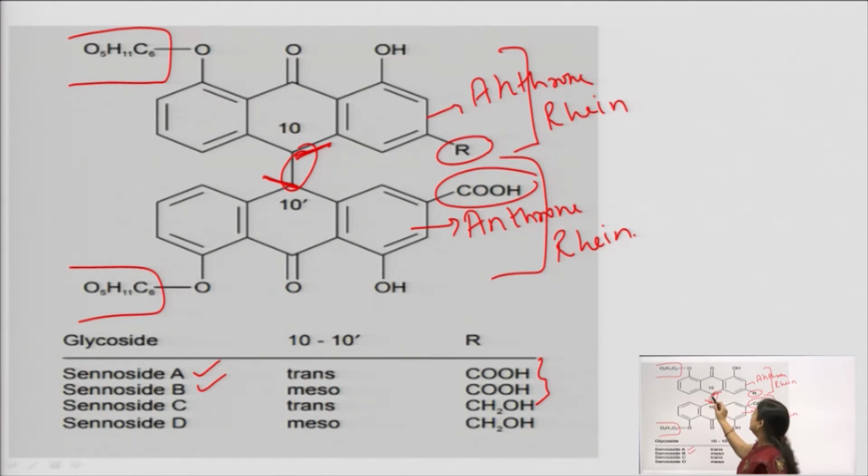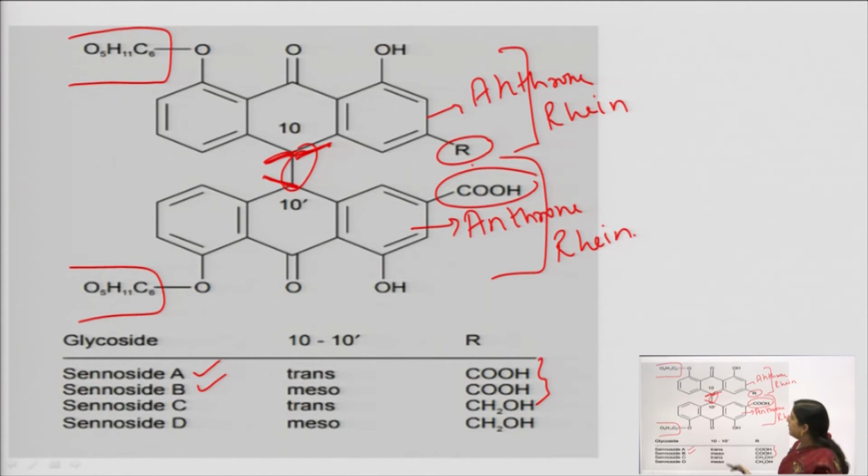If it is arranged in the same direction, then we will call it a meso form, or that is sennoside B. So, the differences between sennoside A and B is that they are isomers. If it is trans form, then it is sennoside A. If it is meso form, then it is sennoside B. But structurally they are the same. They are the dianthrones of rhein, where the R is the carboxylic acid group COOH.